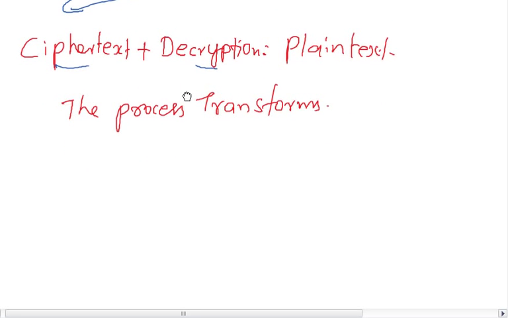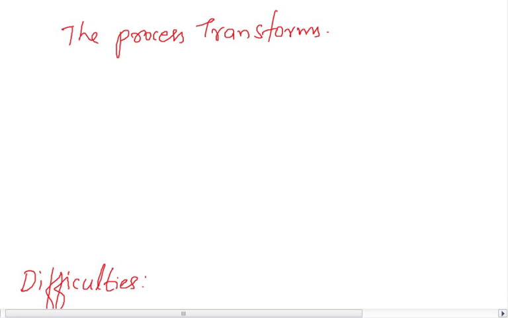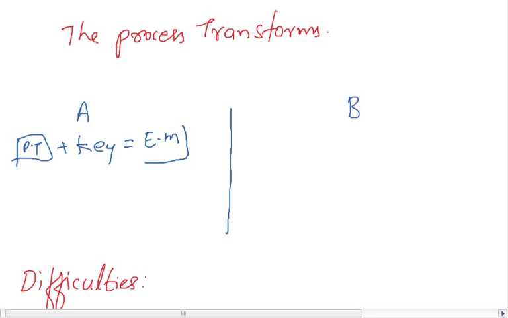Let us understand the process here. Say A wanted to talk to B, and A takes a plain text message and uses a key to encrypt the message, so he gets the encrypted message. This is known as the ciphertext, and this is the plain text.